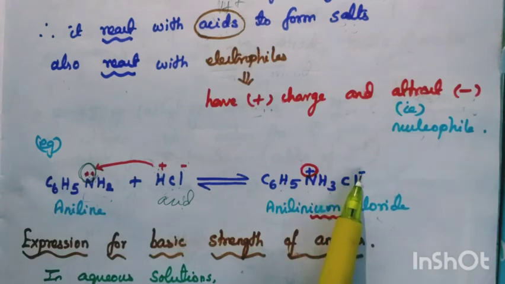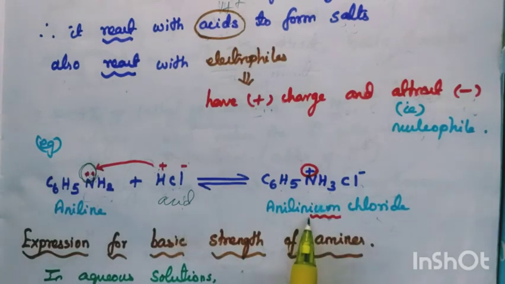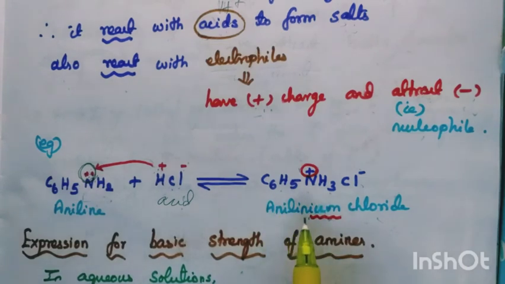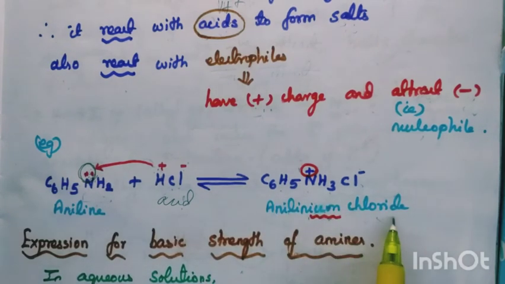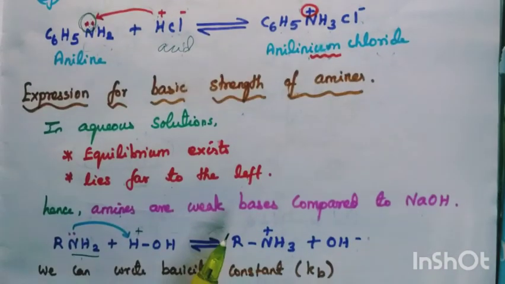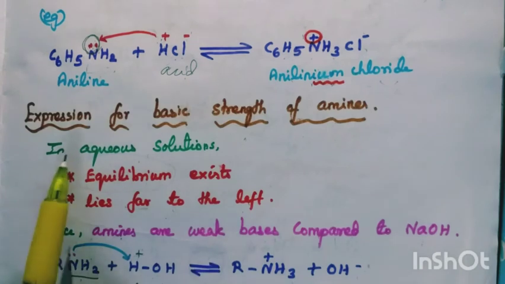And Cl minus. So, anilinium, it is from aniline, no? So, anilinium chloride. Now, we are going to see the basic strength of amines.